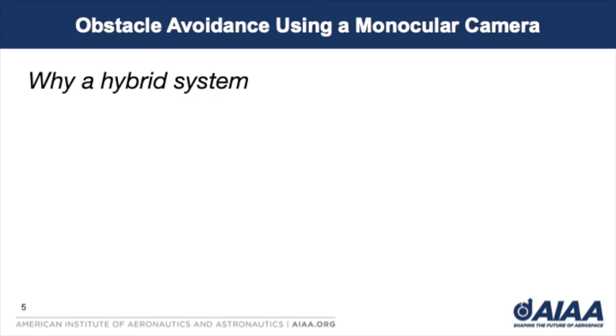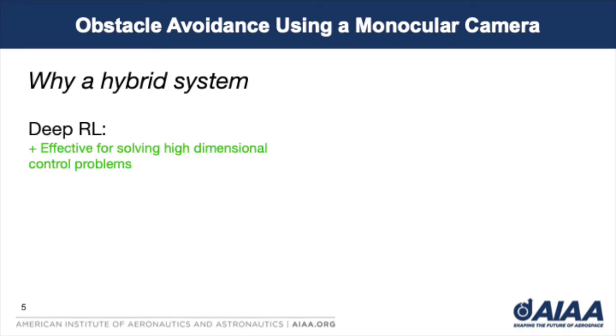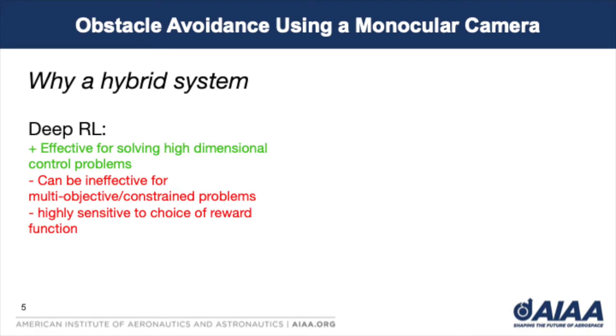Another key characteristic of our obstacle avoidance system is that it uses a hybrid control approach, combining deep reinforcement learning and online path planning methods. To understand the advantages of our hybrid approach, we need to examine the pros and cons of reinforcement learning methods and path planning methods individually. A primary advantage of deep reinforcement learning is that it can be very effective in solving high-dimensional control problems. However, deep RL can be ineffective for solving multi-objective or constrained problems. This is in part because neural network behavior is highly sensitive to the choice of reward function, which serves as the optimization target during training.